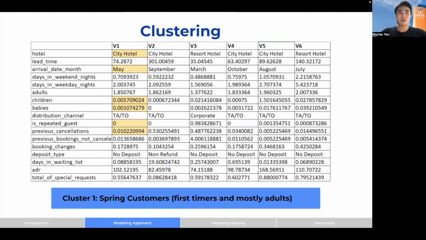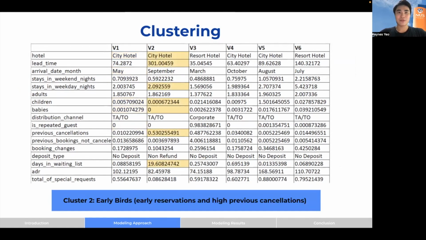So this table shows the value of the centroids derived from the k-prototype clustering. These clusters are based on our training set. The first cluster is the hotel's spring customers. It is the second largest cluster and forms the general bulk of customers that made reservations in May. They are mostly first-timers and adults. The second cluster we identified are the early birds. We found that this group of customers book way in advance, with some people booking even 300 days earlier. And also, these people also have a higher history of cancelling bookings.